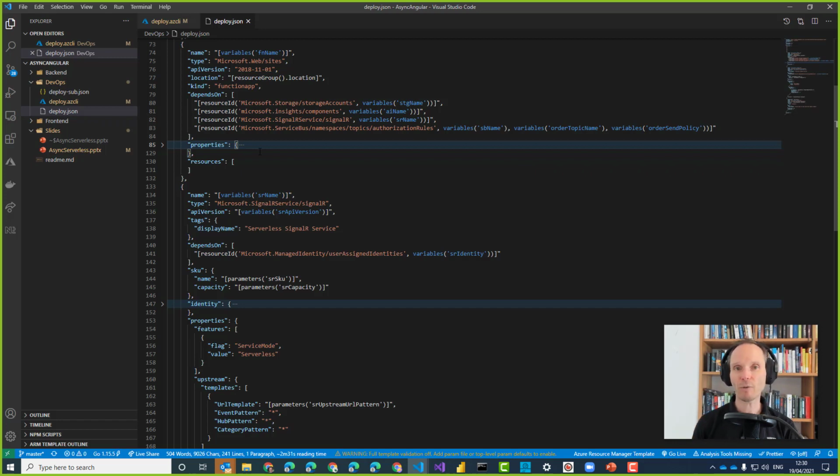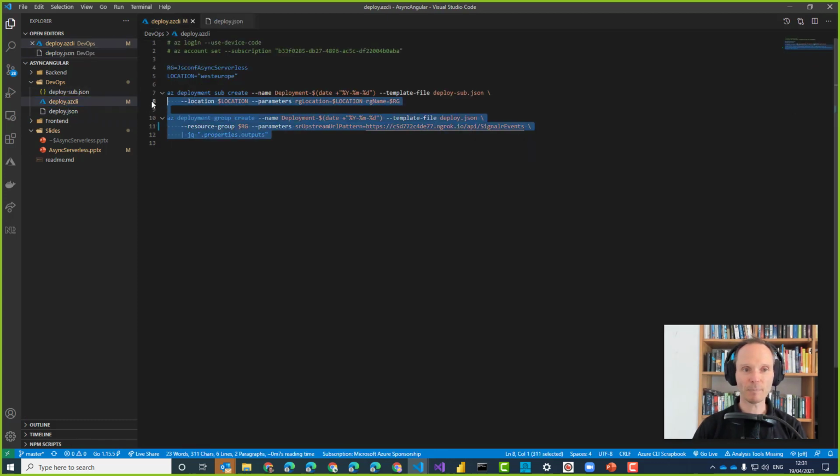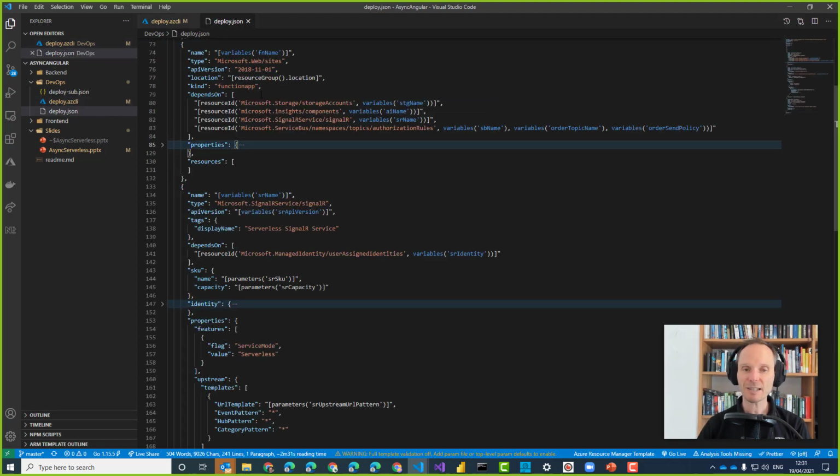So what you can do, if you would like to replay what I'm going to show you in the next few minutes, you can take this folder, if you have an Azure subscription, and simply run this script. It will deploy everything you need into your specific Azure environment, and you immediately have everything you need. This concept is often referred to as IAC, or infrastructure as code. And I really would like to encourage you to do IAC, to do infrastructure as code.